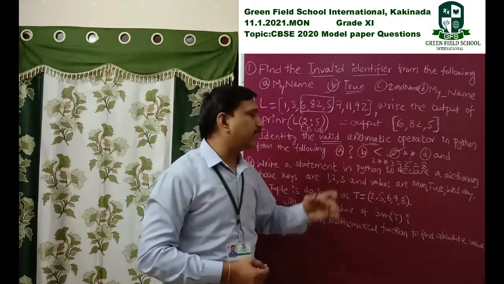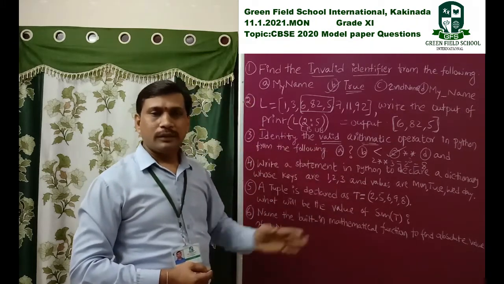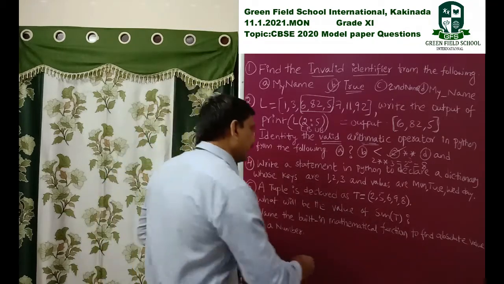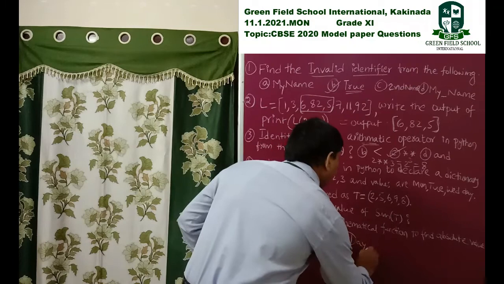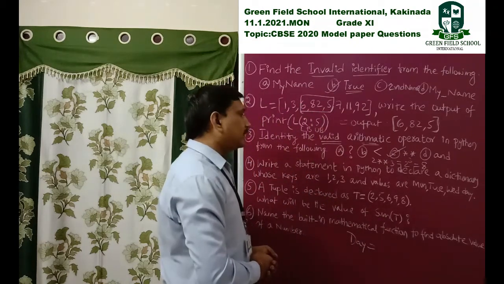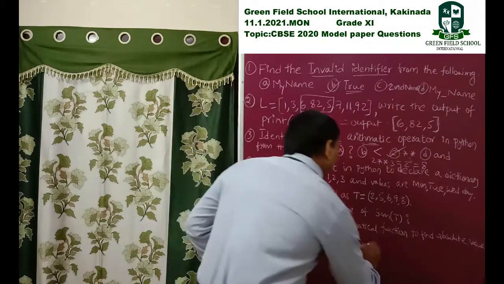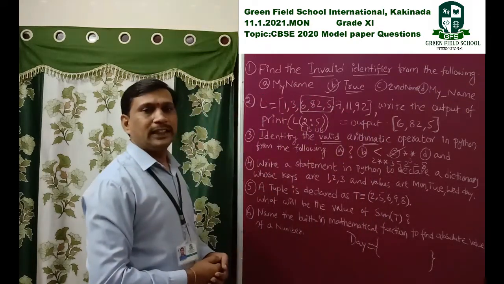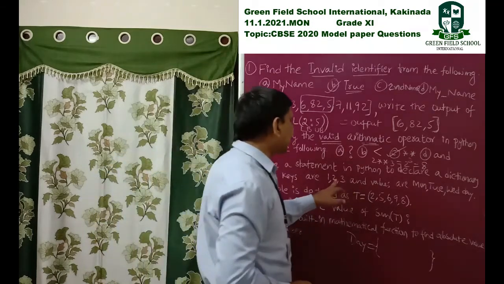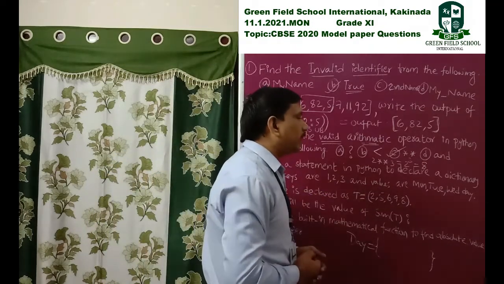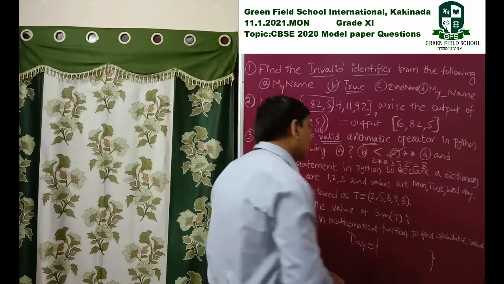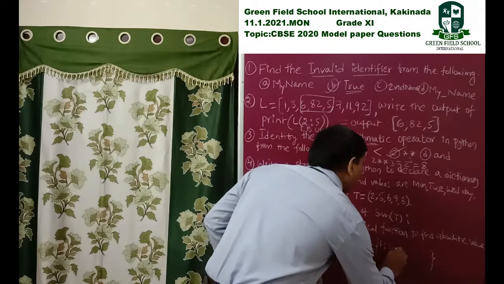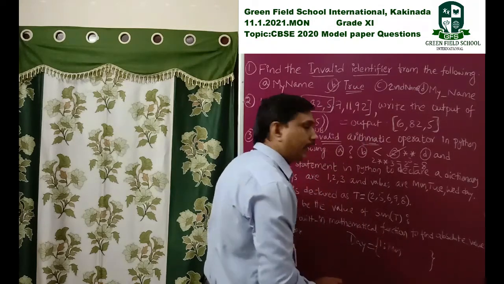So I construct one dictionary here with the name day. I write day is equal to, and here I write the dictionary. This one is the dictionary symbol. So write here, keys are 1, 2, 3 and values are Monday, Tuesday, Wednesday respectively. So 1 key colon Monday. Key colon Monday.